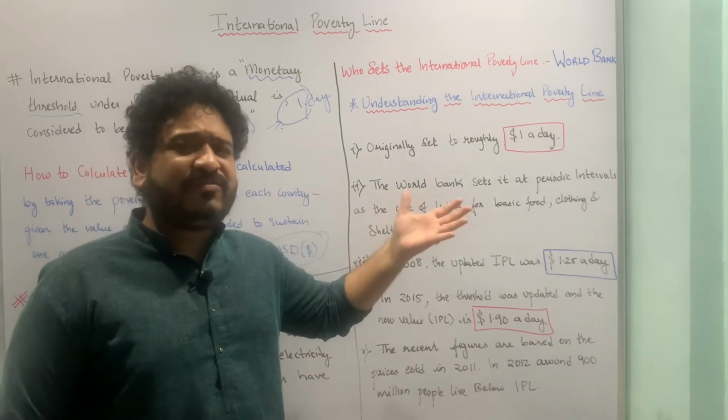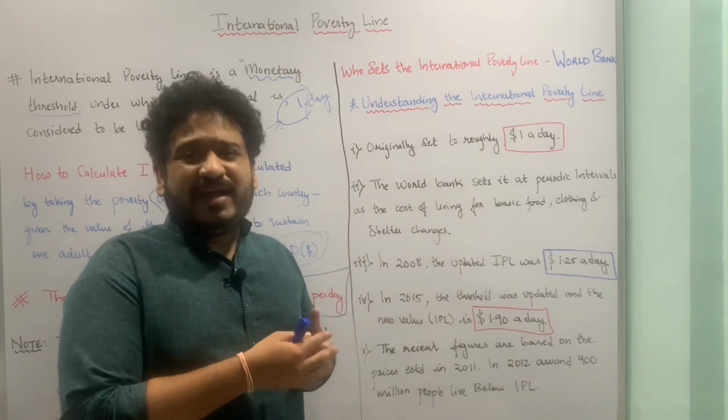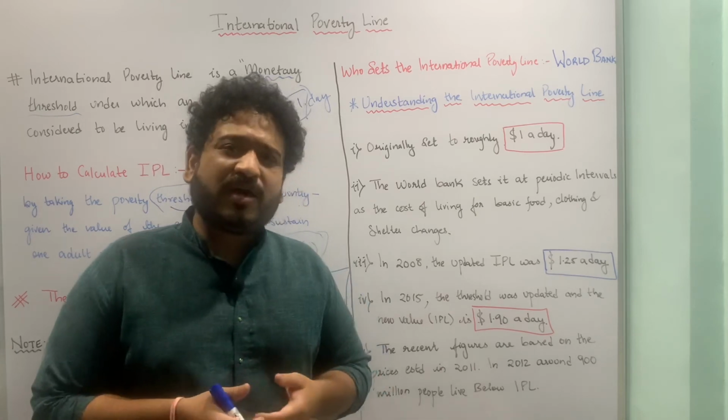You also have the federal poverty line for the US. On the contrary, you also have poverty lines for India as well. So in the upcoming lectures, I'll be talking about the Indian context.